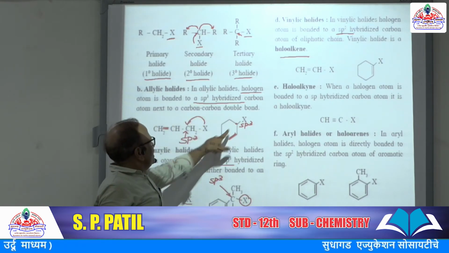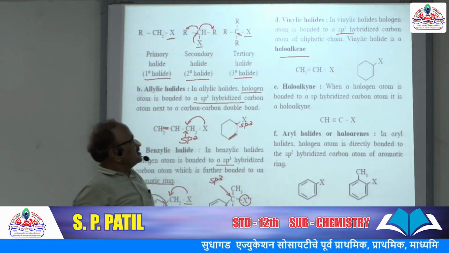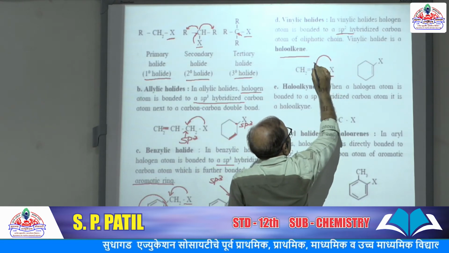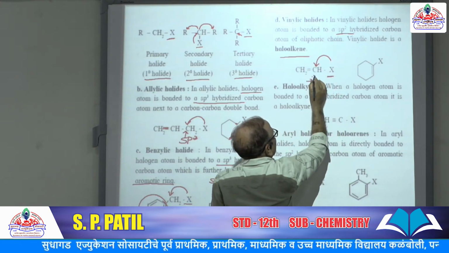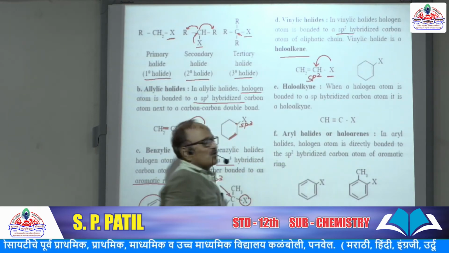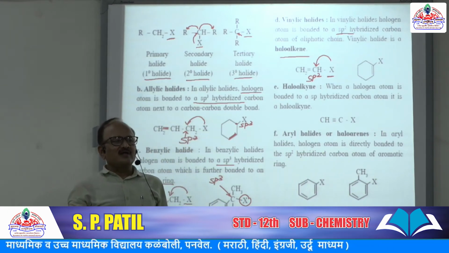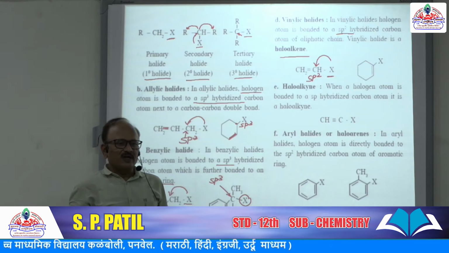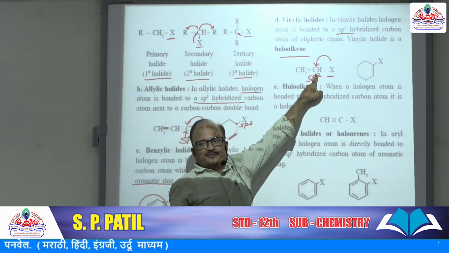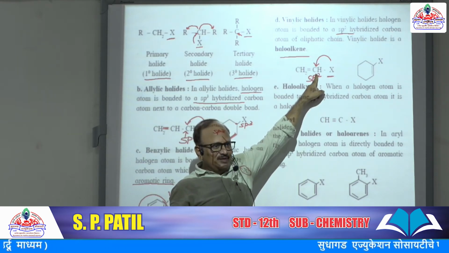Up to now we have seen the halogen bonded to an sp3 hybridized carbon, but in this example the halogen is bonded to an sp2 hybridized carbon. What is an sp2 hybridized carbon? It has a carbon-carbon double bond, so a doubly bonded carbon is an sp2 hybridized carbon.